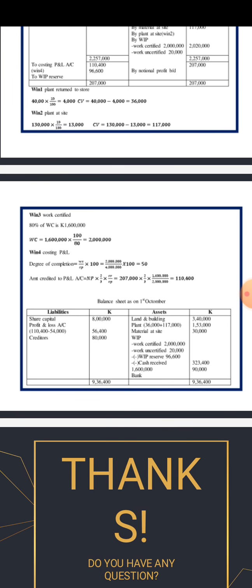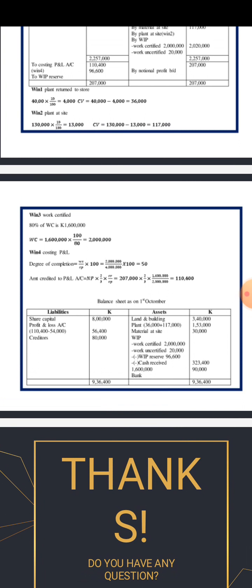And again, cash received. Cash received for that 80% completion was 1,600,000.